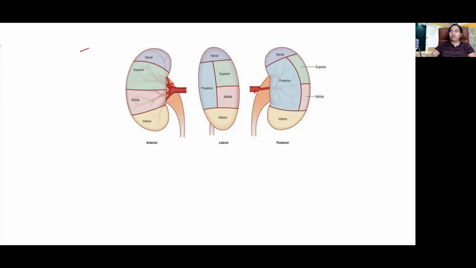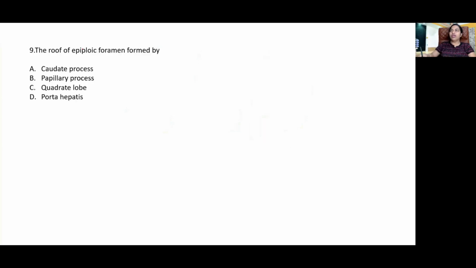This anterior branch of the renal artery will divide into apical, upper anterior, middle anterior and a lower segment branch. This is posterior, this one. So there are 5 vascular segments. And the junction between these segments corresponds to this plane on the posterior aspect. It's called the line of Brodel. The roof of the epiploic foramen is formed by, yes, the right answer is.